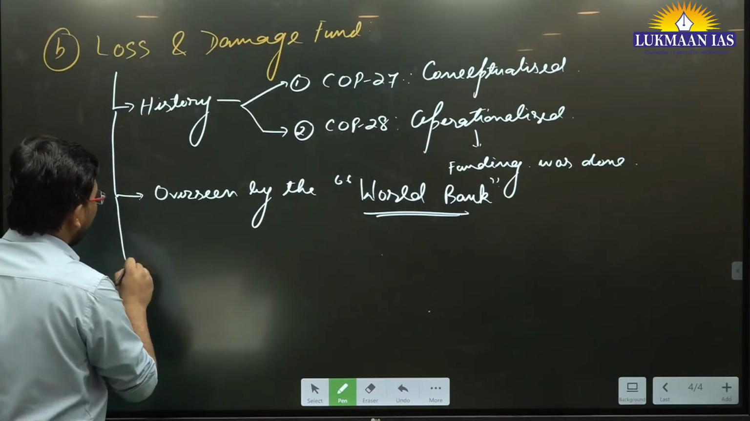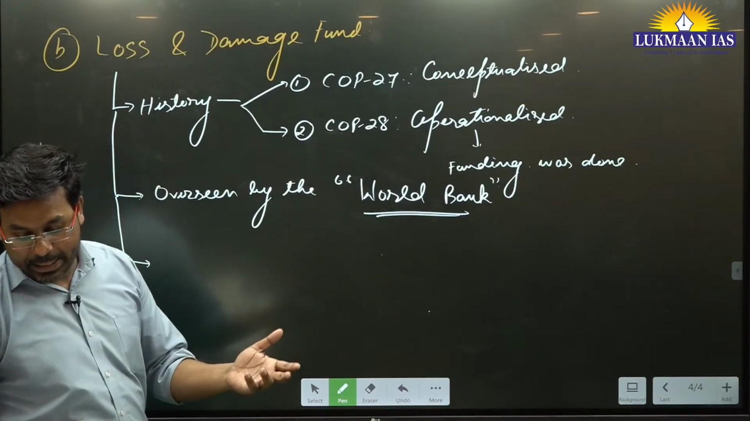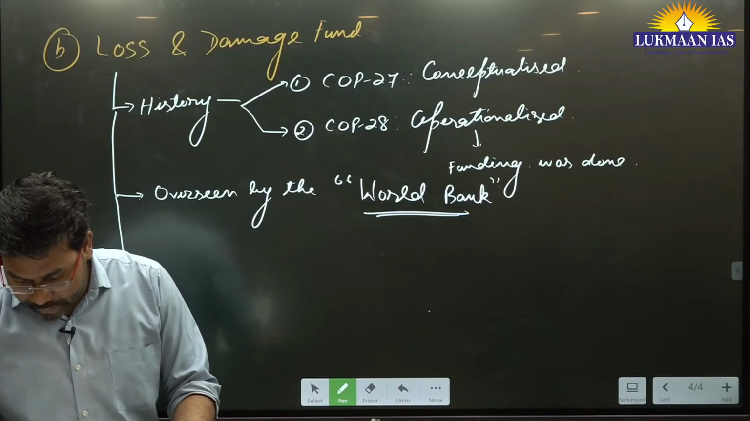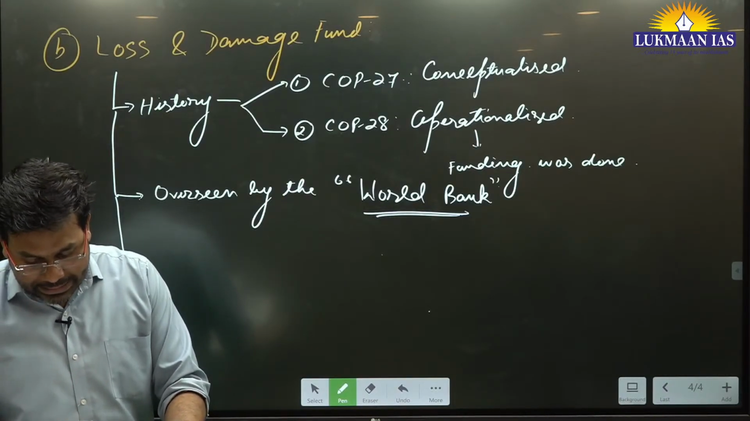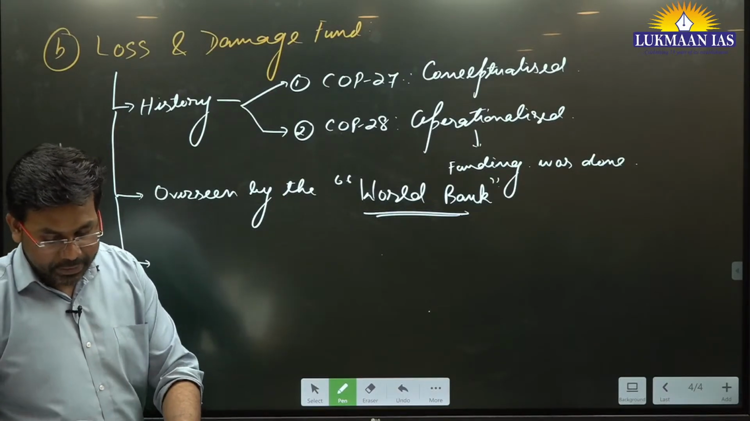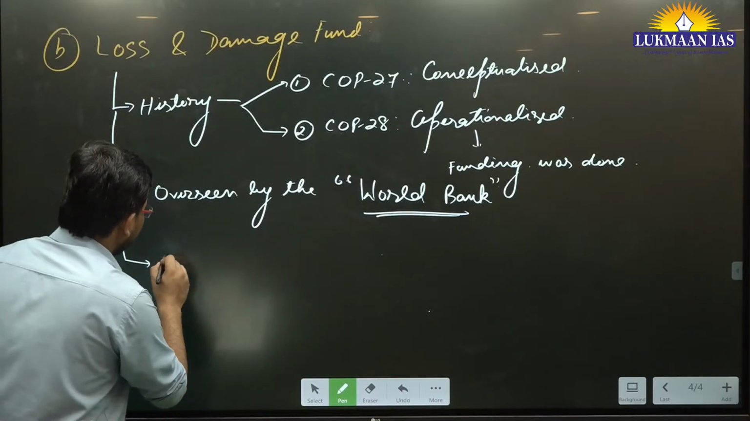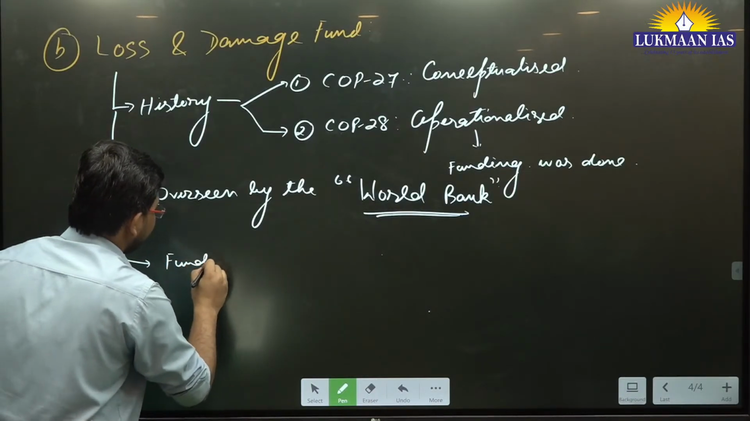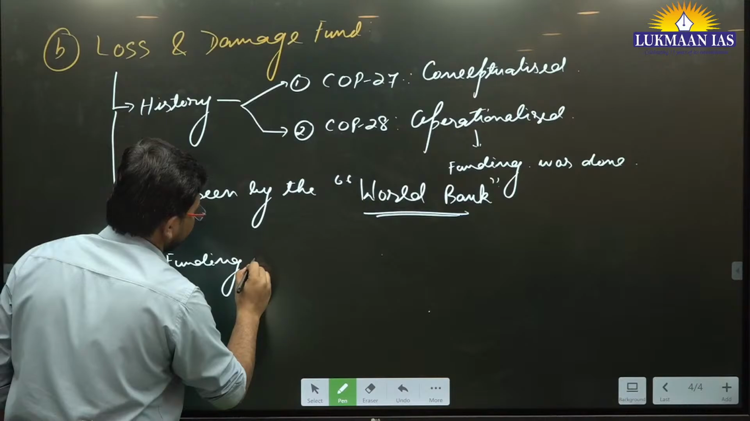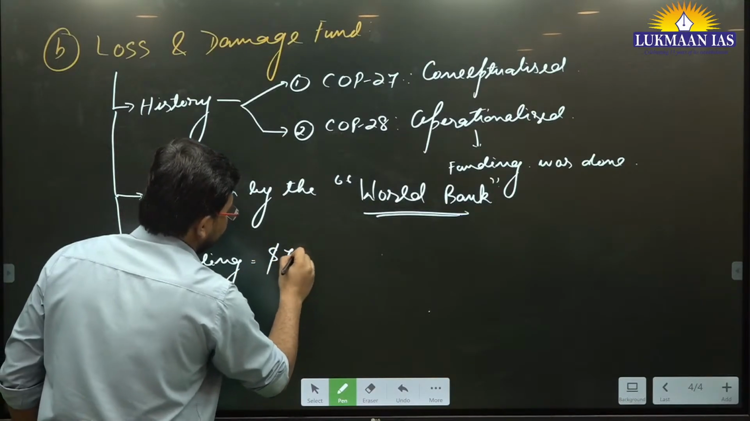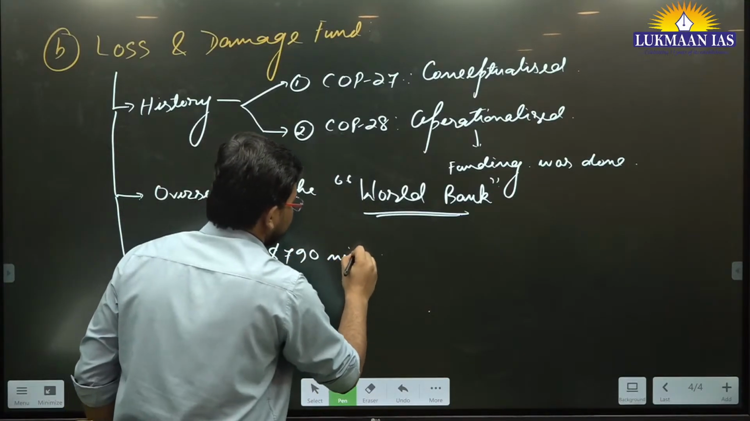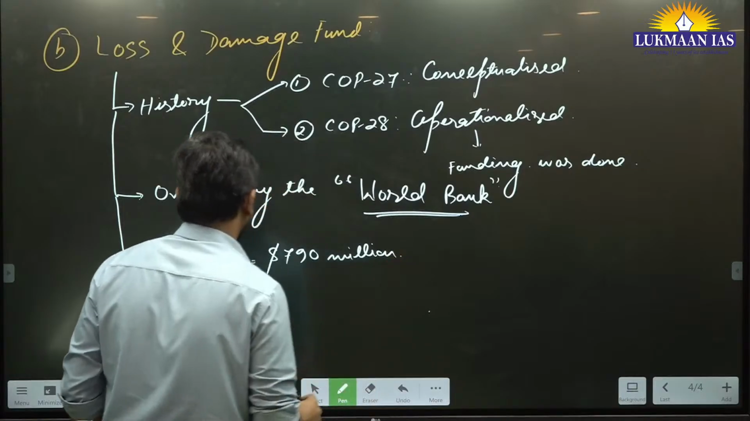As of now, let us understand how much funding was actually given to the loss and damage fund. In this article, they clearly mention that the funding they have received is $790 million.